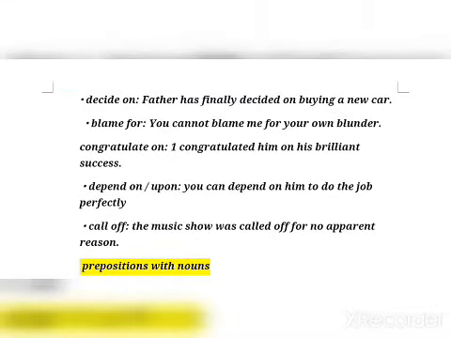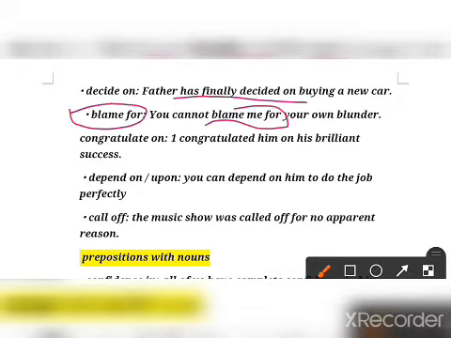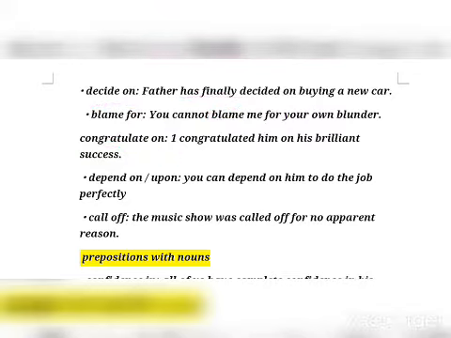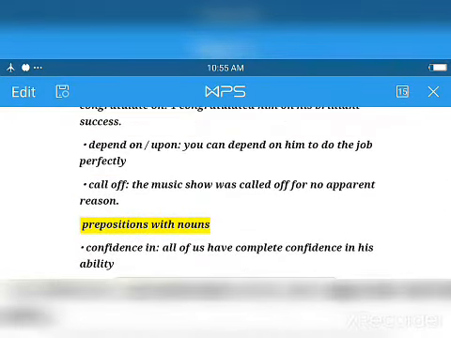Father has finally decided on buying a new car. Then blame for. You cannot blame me for your blunder. Congratulate on. I congratulate him on his brilliant success. Clear? Depend on, or depend upon, both can come together. Or you can use them one by one.